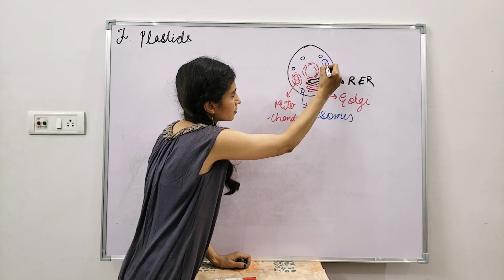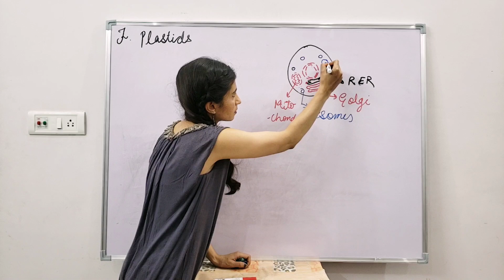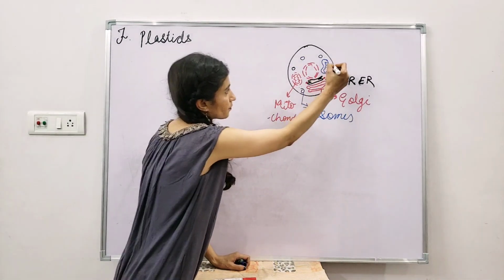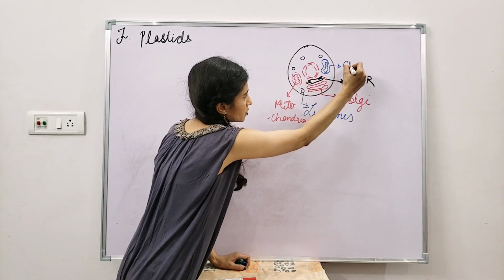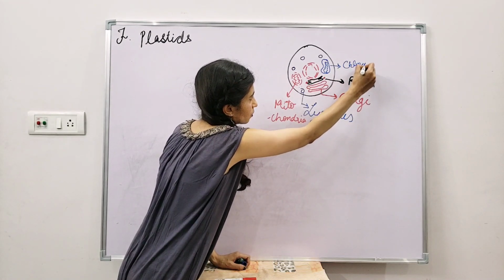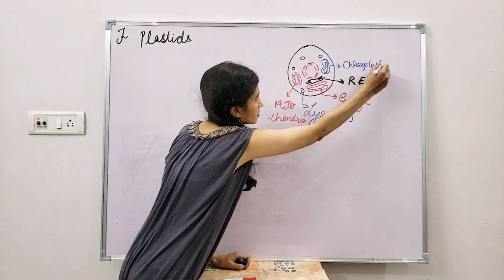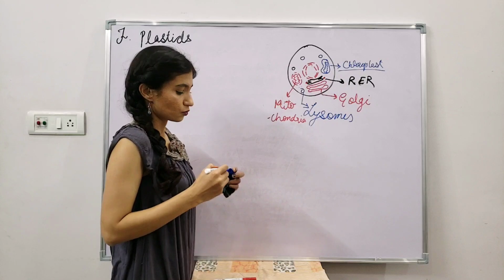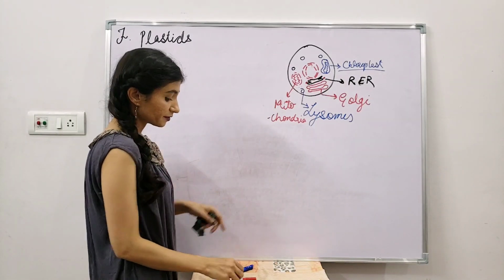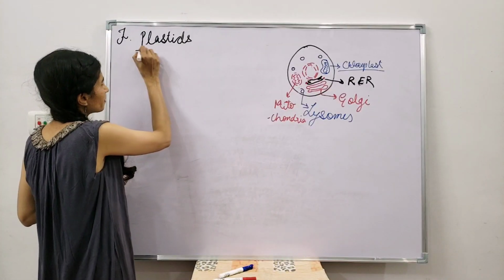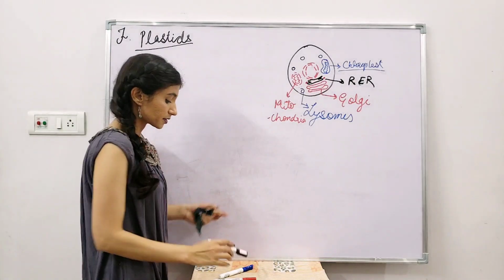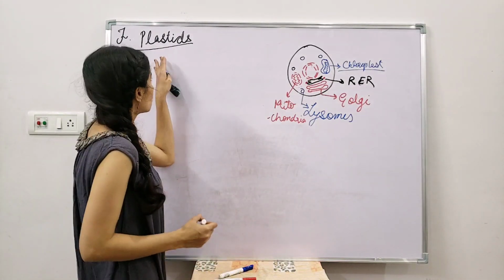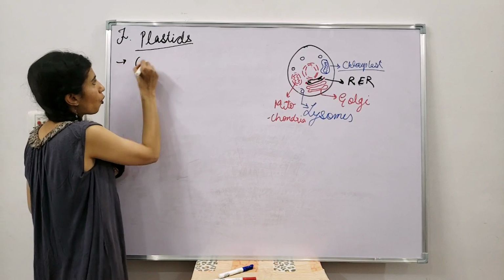Okay, this is your chloroplast. This is your chloroplast. Okay, or the plastid that we were talking about. How this chloroplast is similar to plastid, we'll discuss it now. Okay, so what the plastid has, only present in